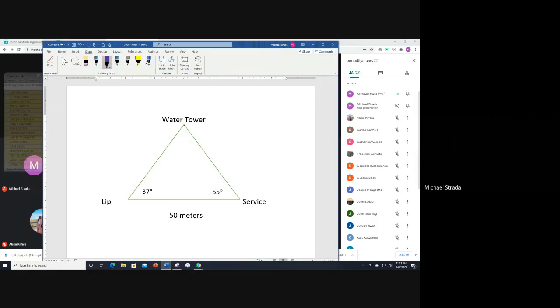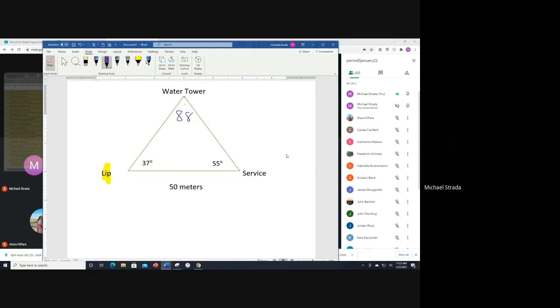Well, first things first, we can use triangle angle sum to get the angle at the water tower to be 88 degrees. Why is it not working? Oh, I know why, because it's a picture. All right, 88 degrees. There we go.